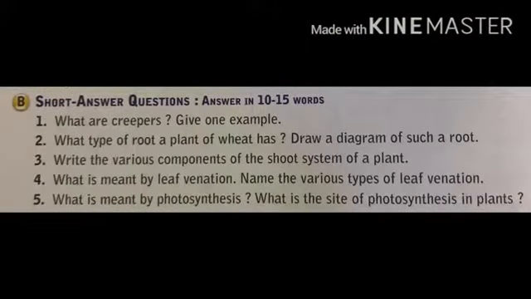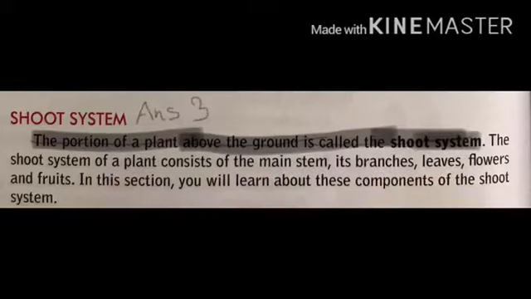Now the third question, write the various components of the shoot system of a plant. The answer is on page number 96 and you have to write like this. The shoot system of a plant consists of the main stem, its branches, leaves, flowers and fruit. These are the components of the shoot system.